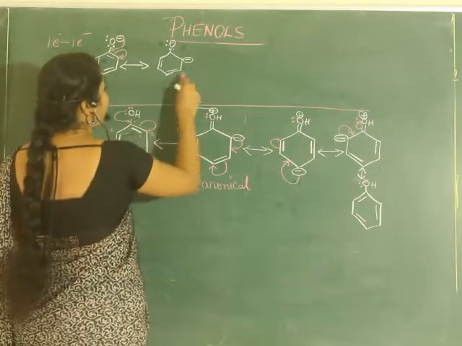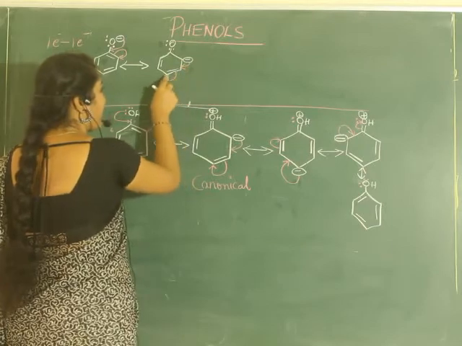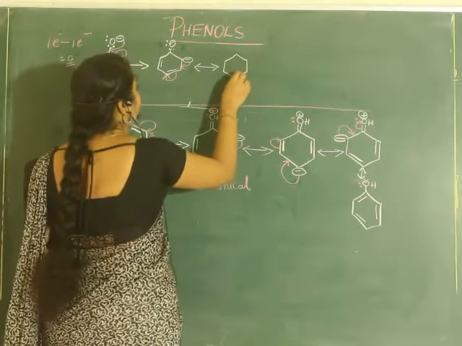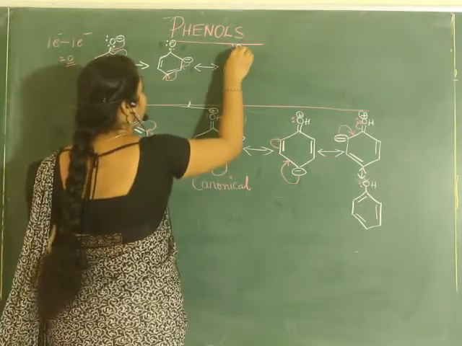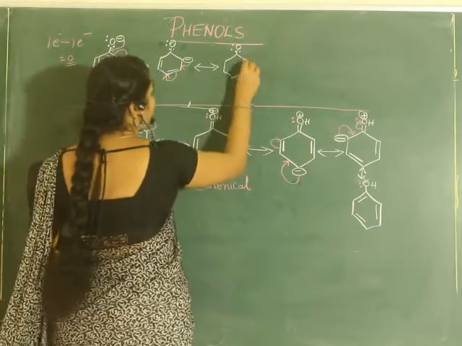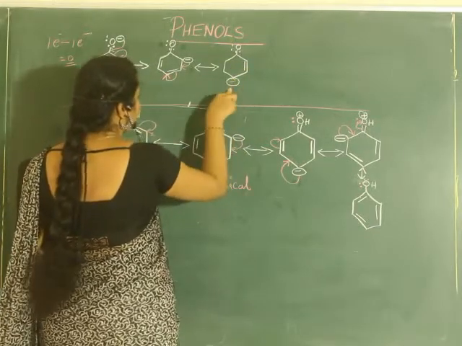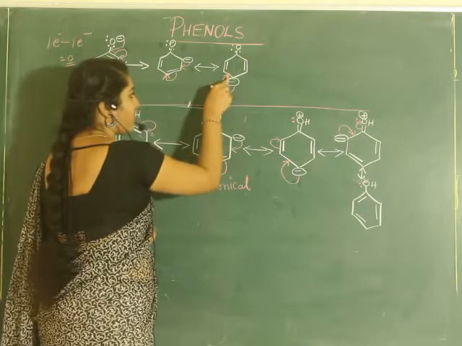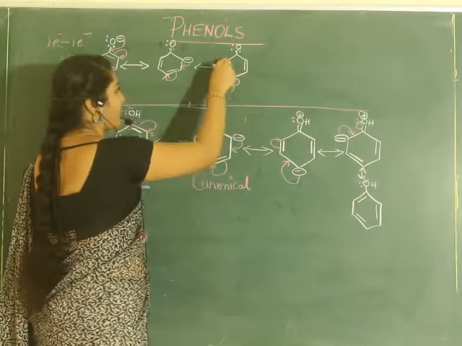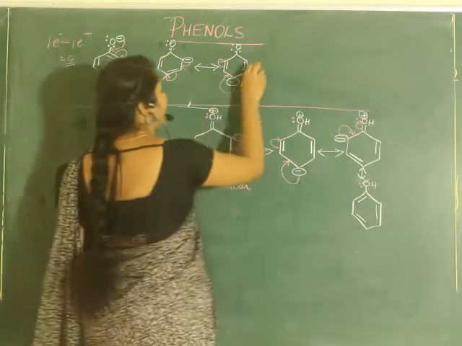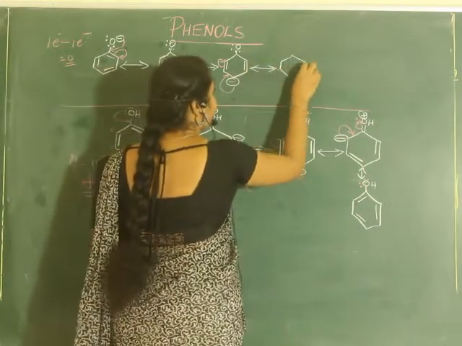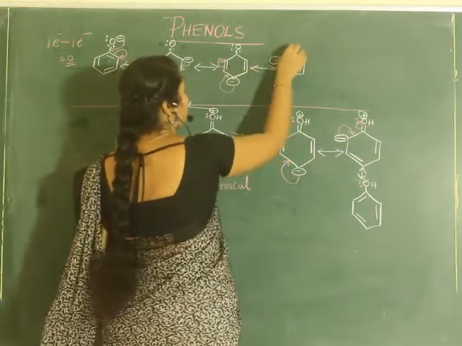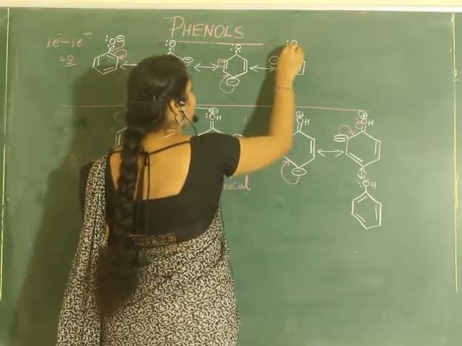Now what happens here? This bond will be shifted here and this carbon will shift the electrons here. Here O with the 2 lone pairs of electrons, this bond gets shifted here. Here this electron, 1 more. Now next, this pair of electrons shifts here, whereas this bond electrons get shifted. Delocalization continues. Now you can see this bond here, it has formed a bond here. Here it becomes a negative charge now. Here it is O2.